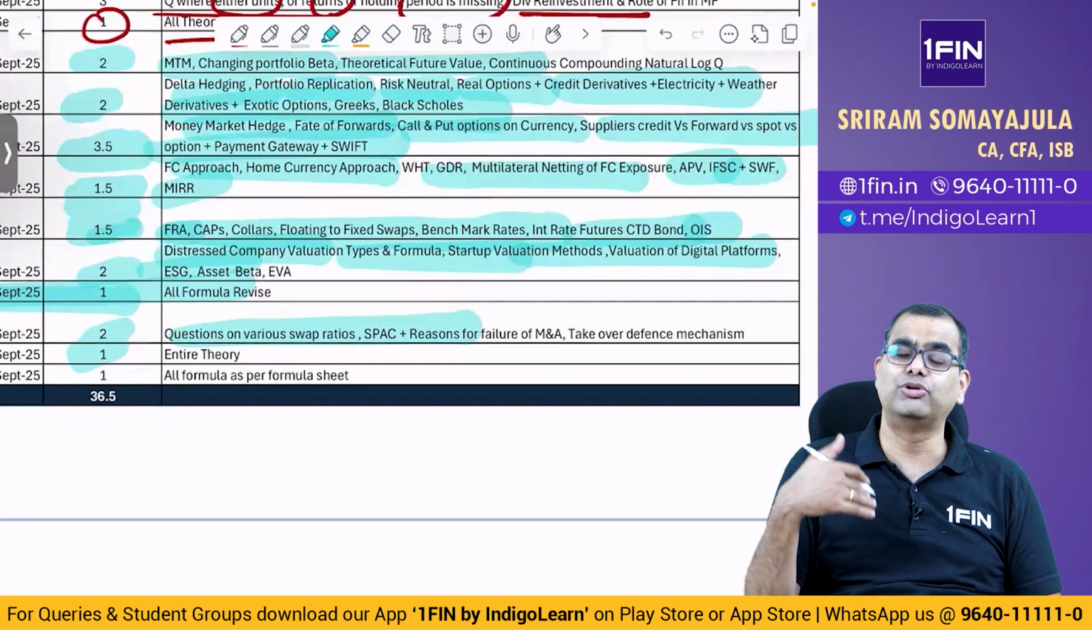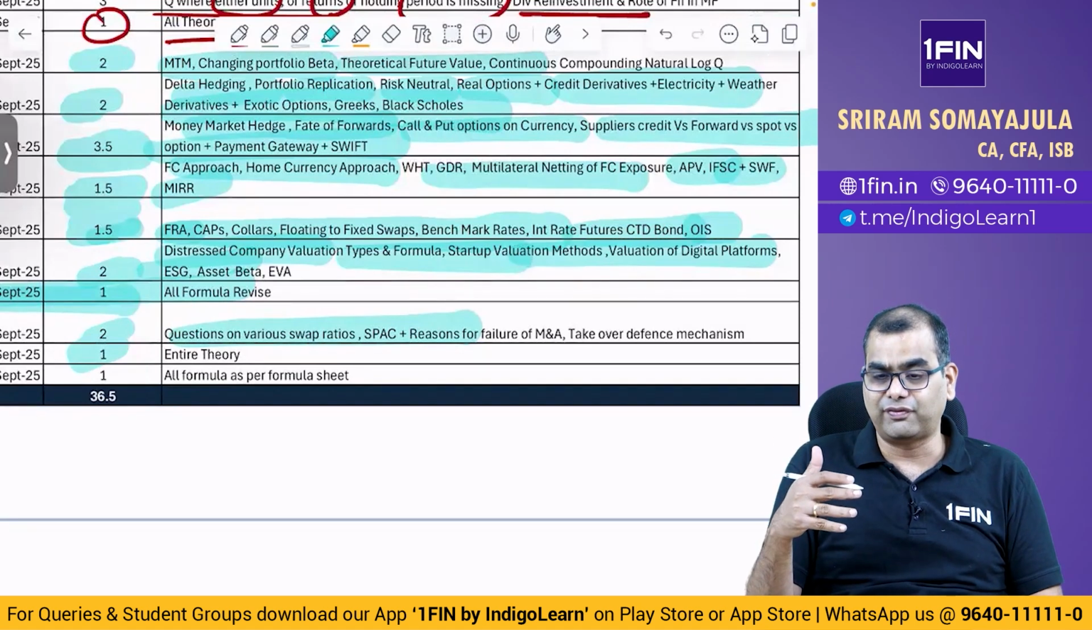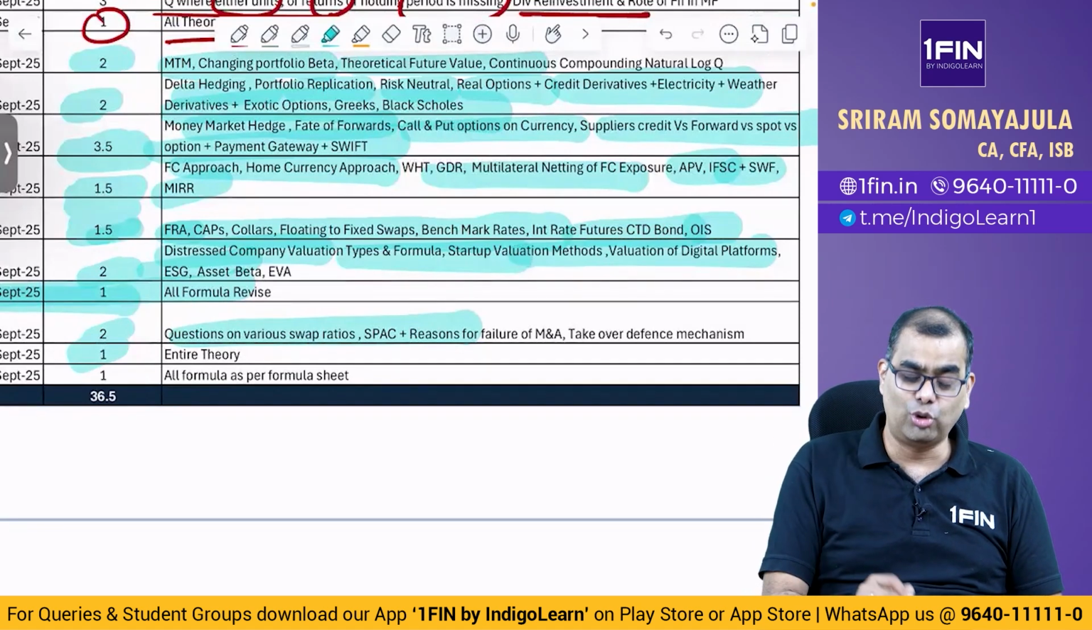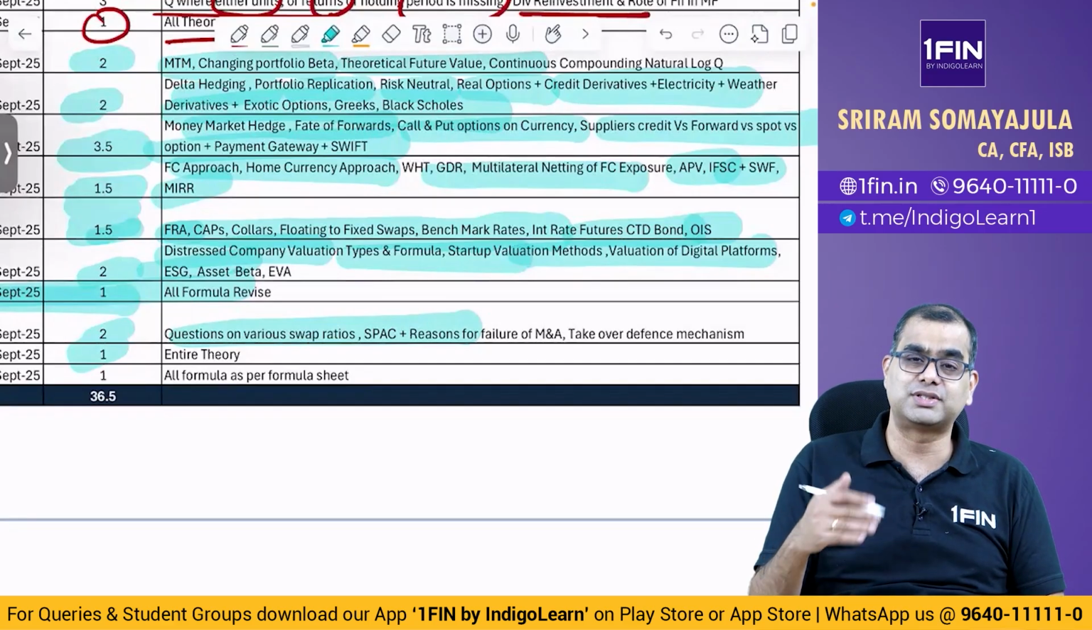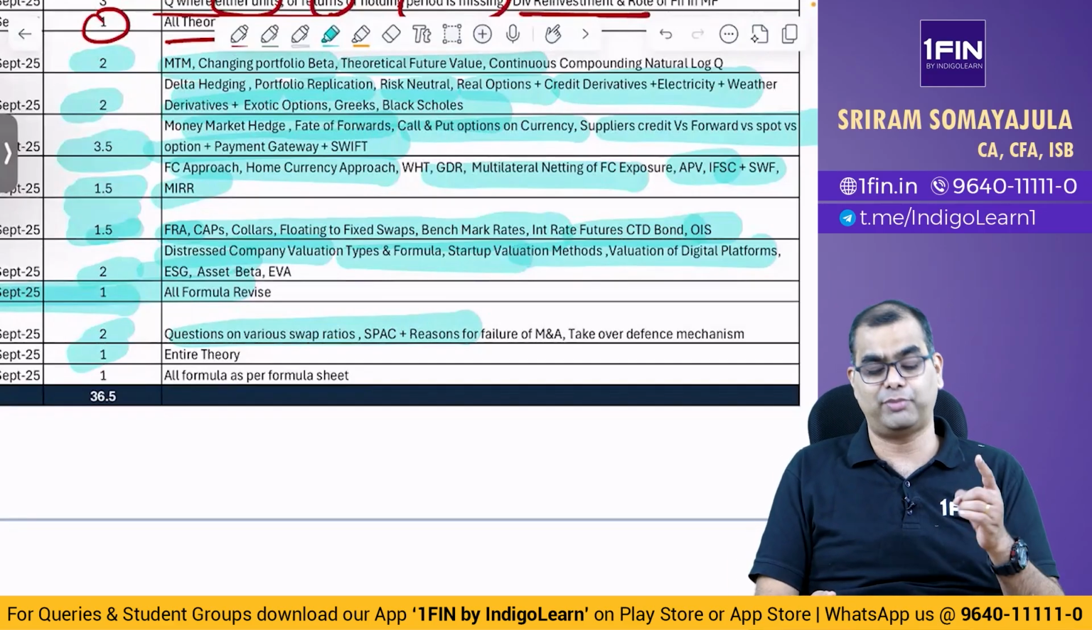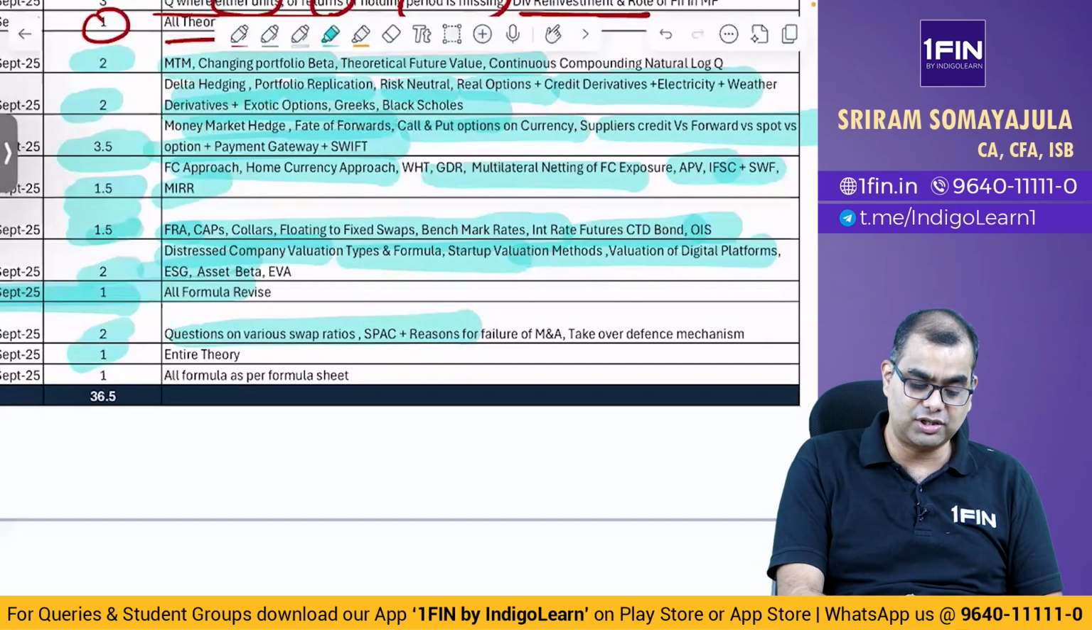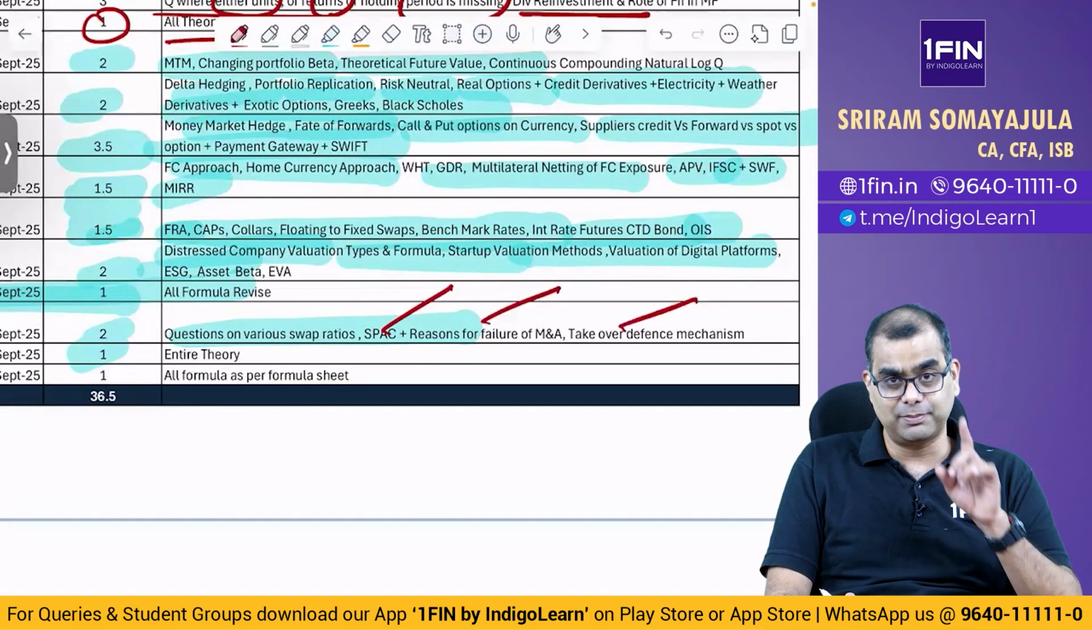How do you arrive at it? A lot of students forget or get confused with this. Don't get into that confusion. Spend time peacefully and go through all the problems, things I have highlighted, things you have marked as important. And there are potential questions on SPAC, reasons for M&A failure, what are takeovers, defense mechanism. Please study all of those.